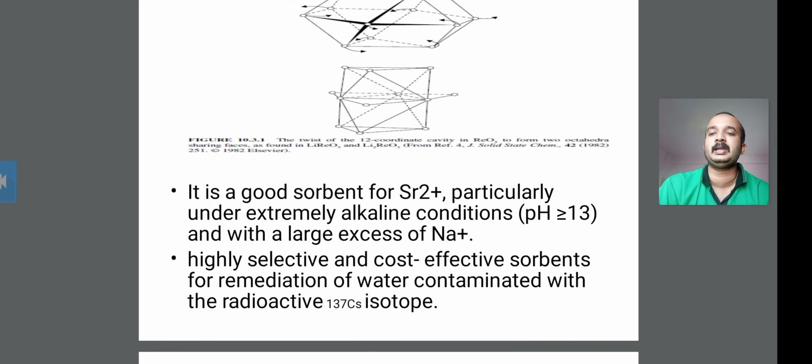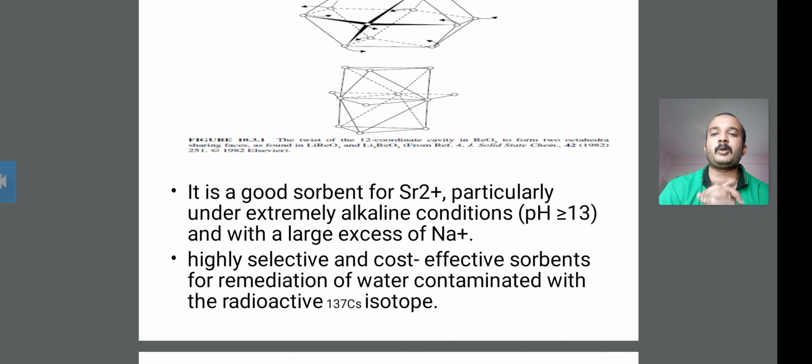And then next, it is a highly selective and cost-effective solvent for the remediation of water contaminated with the radioactive cesium-137 isotope. You take the highly selective and cost-effective solvent for the remediation of water contaminated with radioactive isotopes.